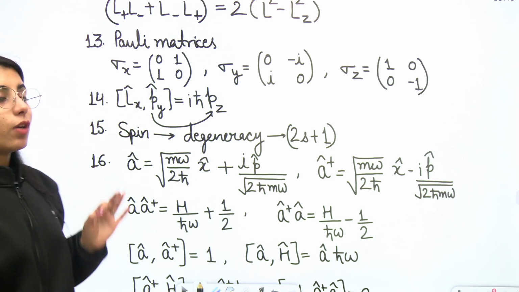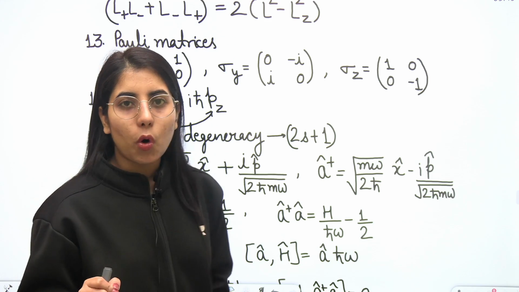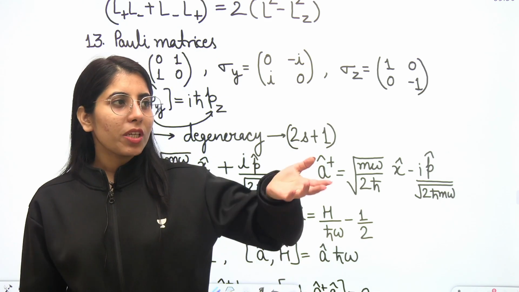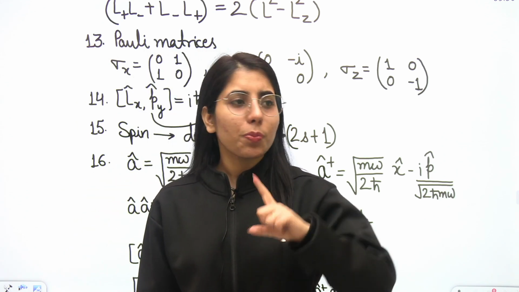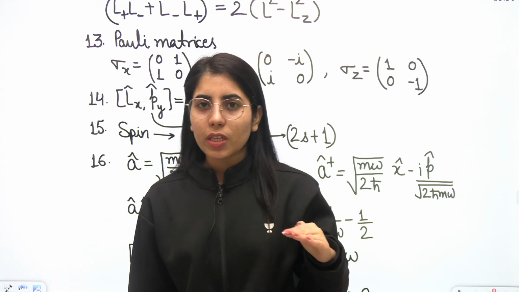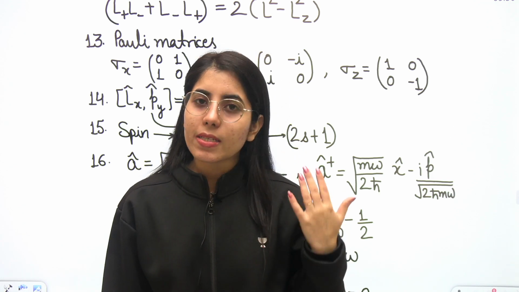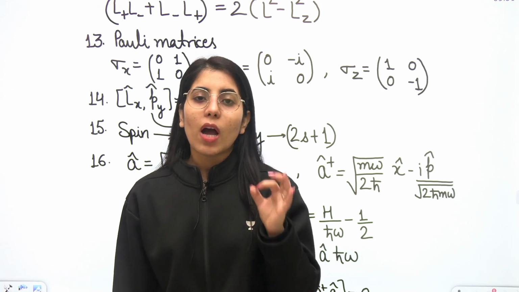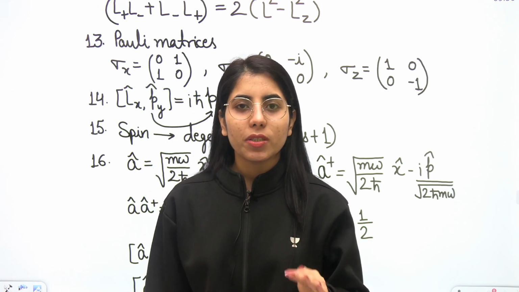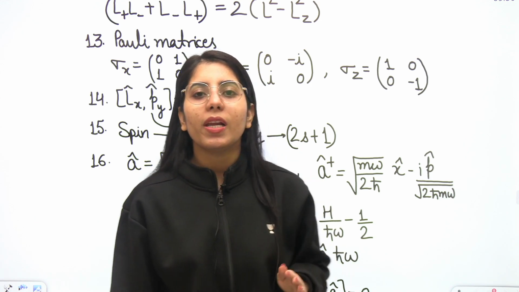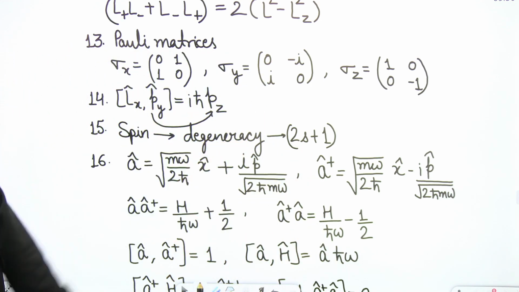Now spin. If in any question the spin is involved and they have given us the information regarding the spin, that spin is 3/2, spin is 1/2, spin is 5/2, like that. To know how many such particles can exist in one particular state, you will first have to check the degeneracy. How to check the degeneracy? With the formula 2s + 1, where you put the spin as s.